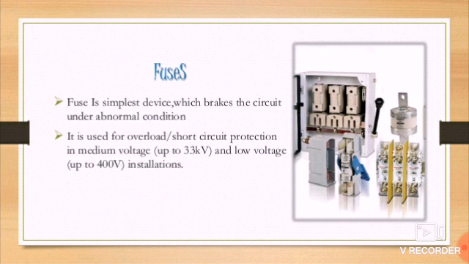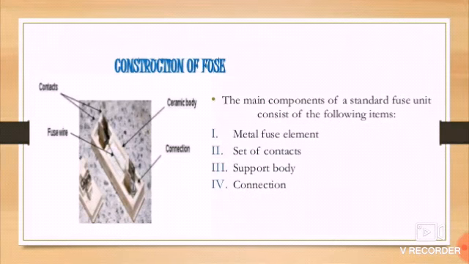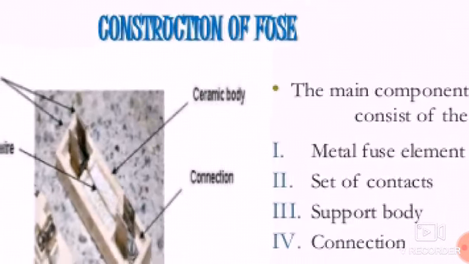So whenever heavy current enters the circuit, that time the fuse will cut that heavy current and protect the load devices. Okay, so these fuses can be used for overload and short circuit protection. Their range lies in medium voltage, up to 33 kilovolt, and low voltage up to 400 volt. Okay, so what will the construction of a fuse be?